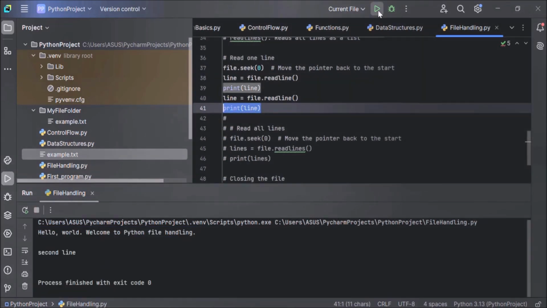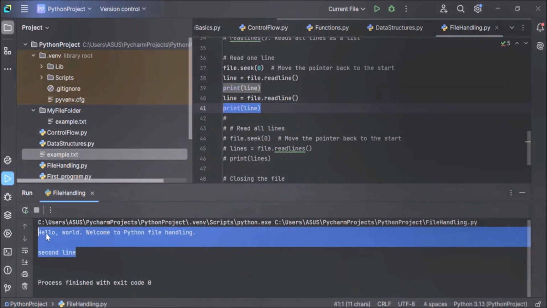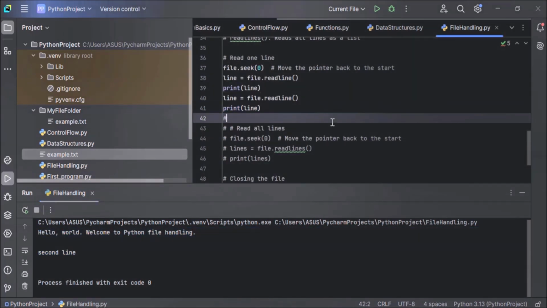Now let's execute the code and see the output. Yes, you can see the output here. First line and second line, both the lines are read. So the readLine method reads one line at a time and moves the pointer to the beginning of the second line. So I hope you have understood how the readLine method works.